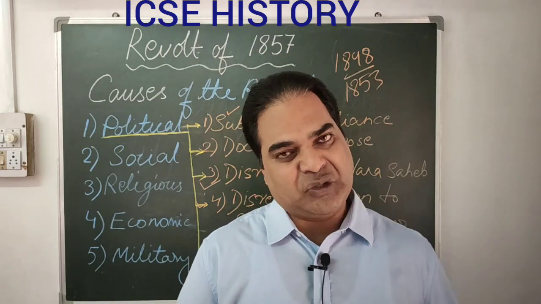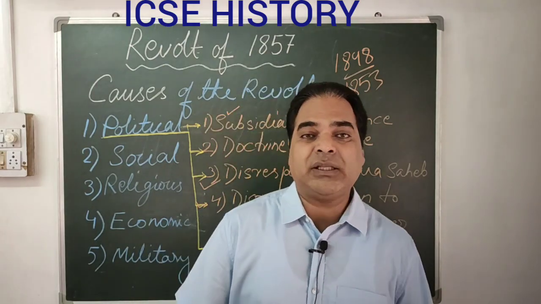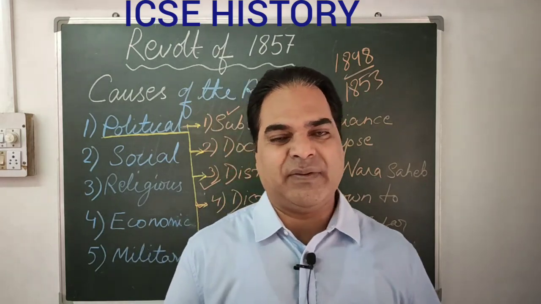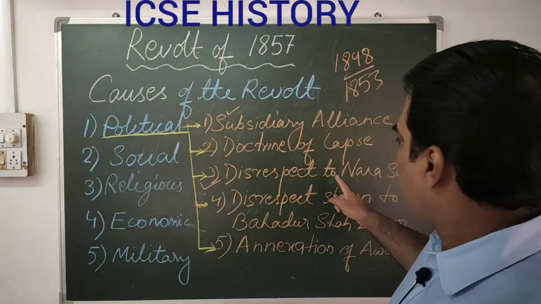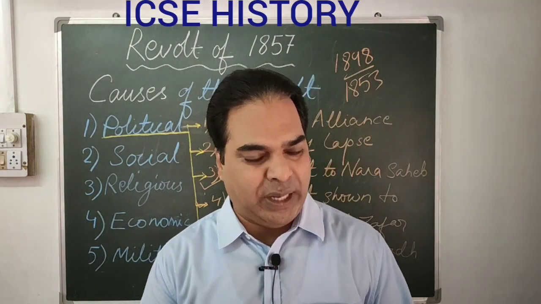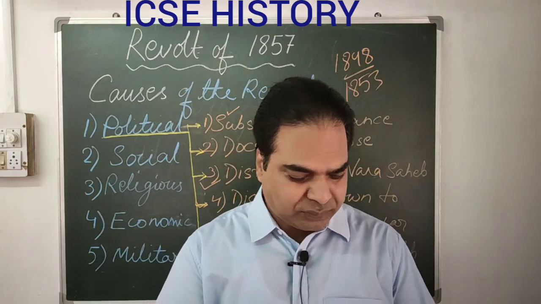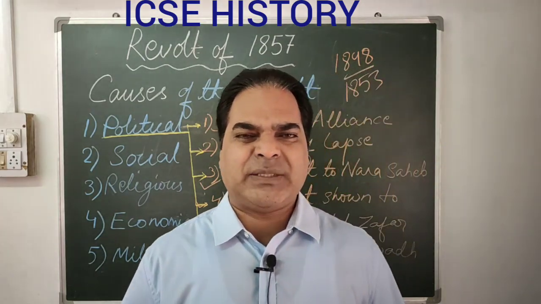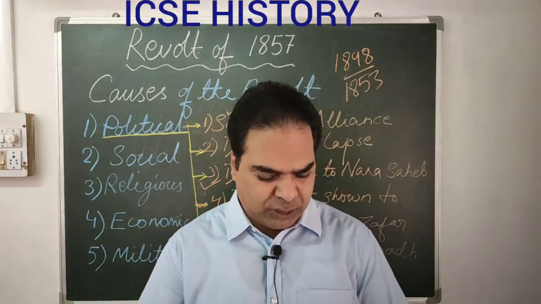ruled for 20 years, from 1837 to 1857. So you can easily remember 20 years. He was highly respected by the people of his time. The Muslims respected him a lot.